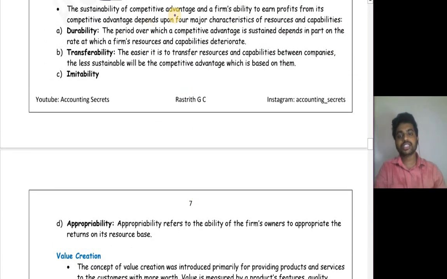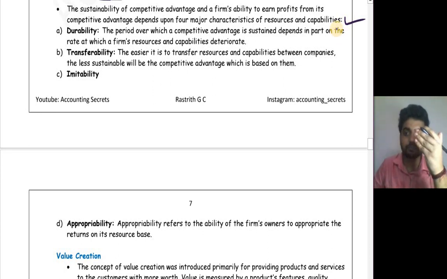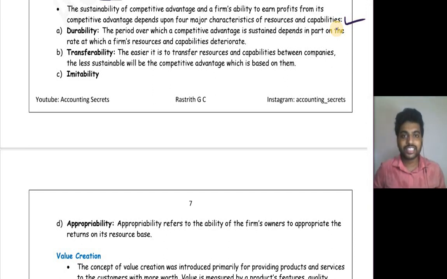Okay. The sustainable competitive advantage, the firm's ability to earn profit from its competitive advantage, depends on 4 major characteristics of resources and capabilities. So you can say something is a competitive advantage if it satisfies the below 4 conditions. One is it should be durable. That is, it should not be easily imitated by your competitors.